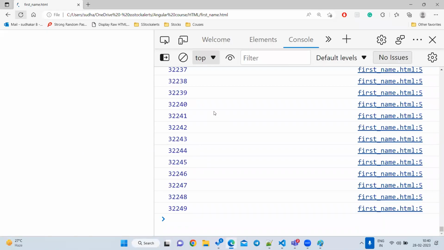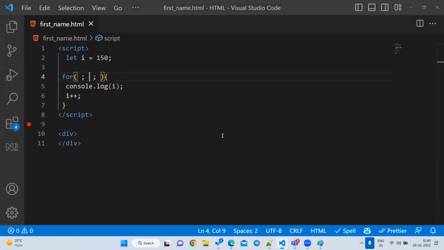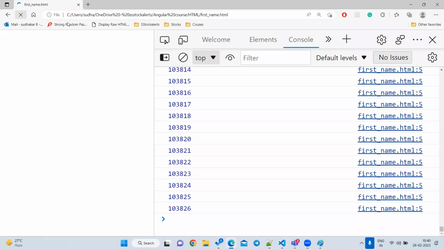See what will happen. If you are not going to write anything here, by default it will think of it as a true value. If you are not providing any condition, it will think a true value. True means it will keep on executing. Again our browser will get stuck, there is no stop. I have to close it hard. Now everybody understood, right?